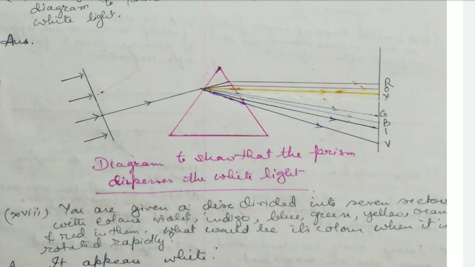I've tried to make it visible for you so that you can understand. In this way, the light ray passes through a hole in a cardboard, falls on the prism, and divides into its constituent colors. Dispersion is occurring, and that is falling on a screen. VIBGYOR, the lowest one is violet, then indigo, blue, green, yellow, orange, and red.